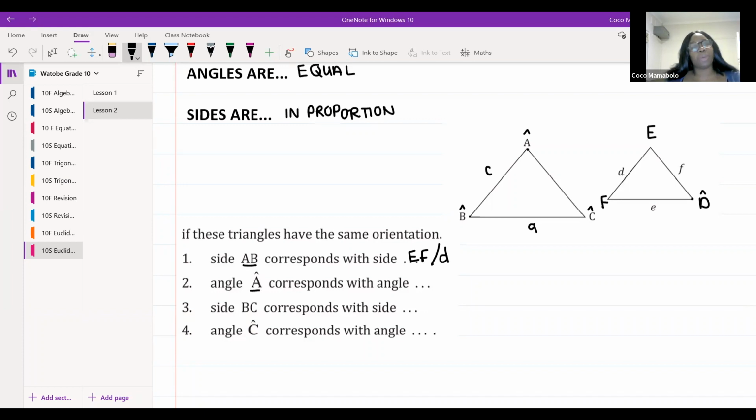Angle A corresponds with which angle, guys? Which angle does angle A correspond with? That's it. Well done. It corresponds with angle E. This one up here. Okay. Cool. What about side BC? Which side does BC correspond with?